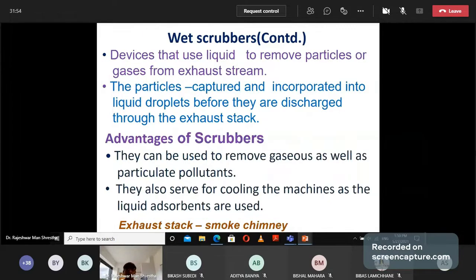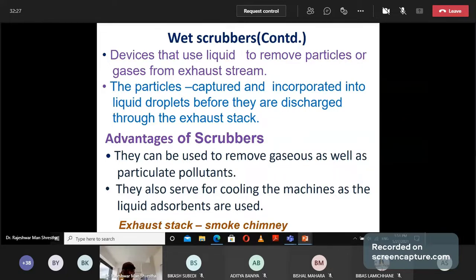Next is the wet scrubber, and that device uses liquid to remove particulate matter or gases from exhaust. Particulate matter is captured by the liquid, and when moistened, it becomes heavier. Then it will go down to the bottom of the device. The advantage of the scrubber is that it can be used to remove gases as well as particulate matter. They also serve for cooling the machine as liquid absorbents are used.